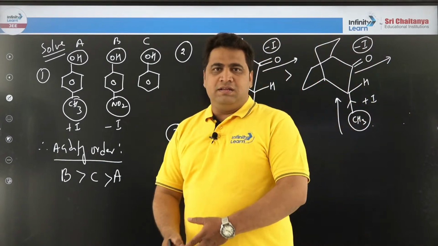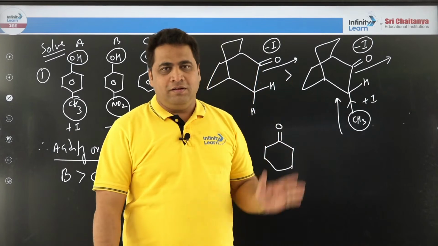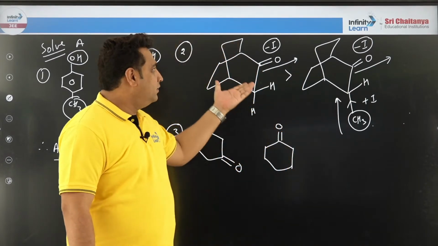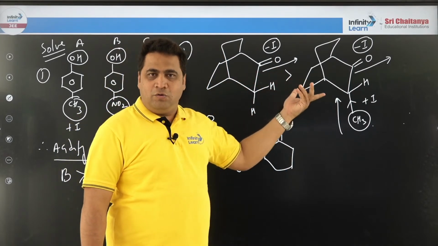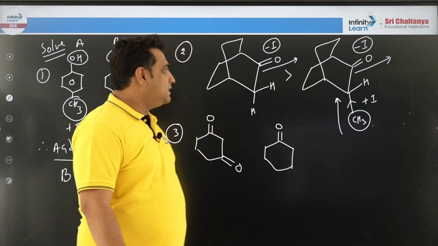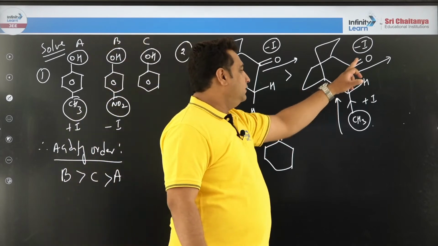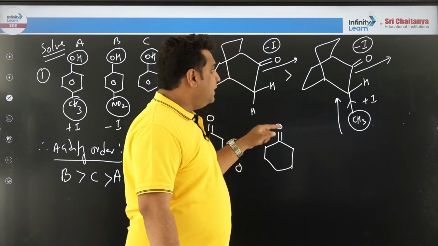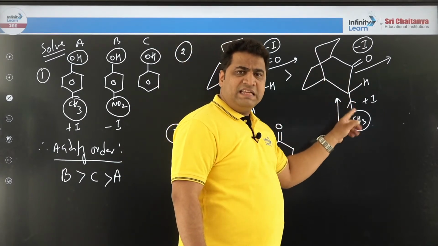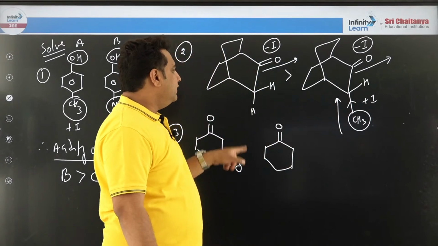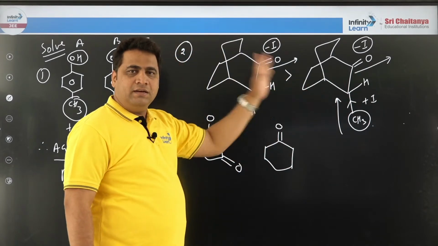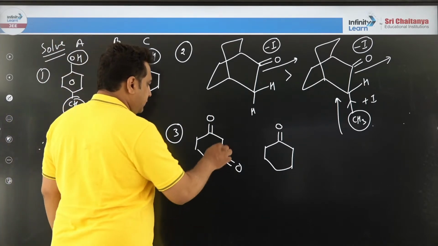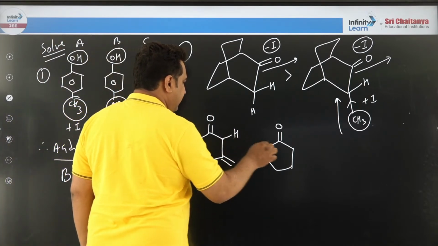It is something like someone is slapping you and saying sorry. One side plus I and one side neutral. On this side only sorry is being said, but no one is slapping you. Hence from here slapping and sorry, or here sorry, no slapping. So minus I and plus I are almost compensating each other, but here only the minus I effect is there. So hence this compound is more acidic than that compound. Come on, tell me. I will give you a hint. Focus on this hydrogen and this hydrogen.